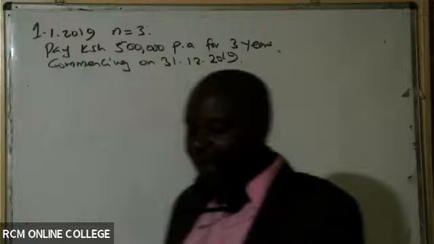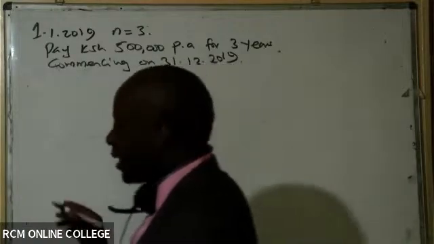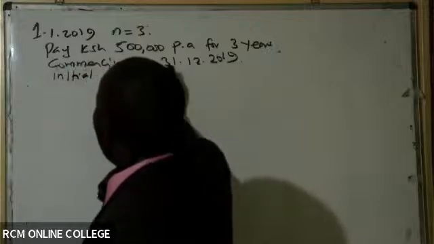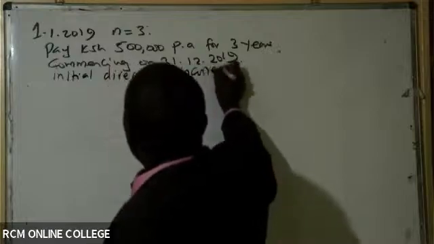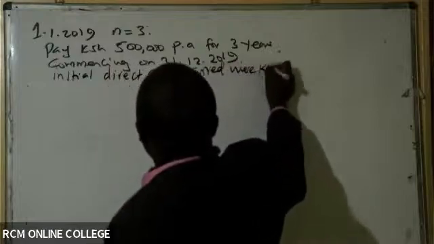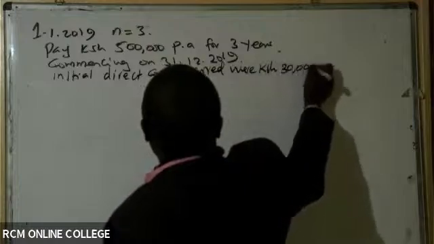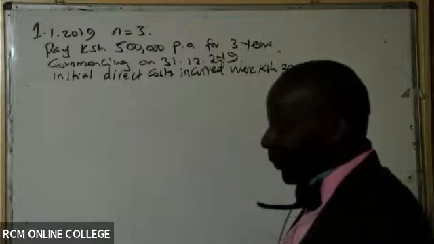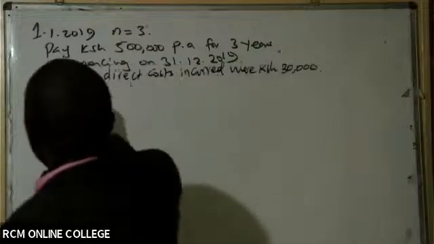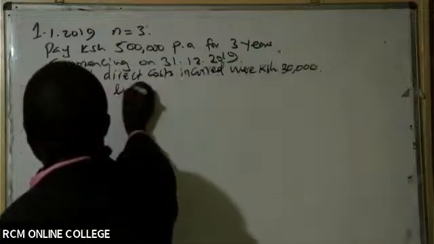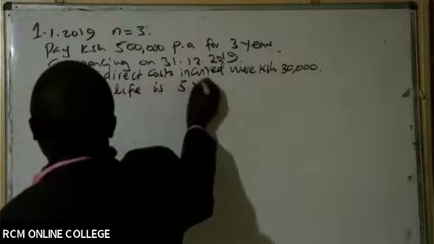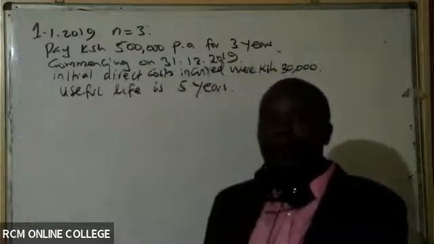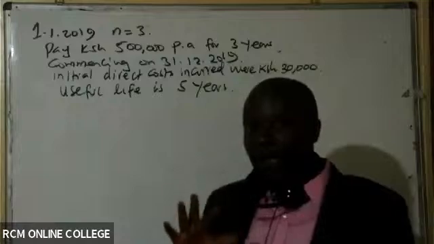We are told that the initial direct costs were Kenya shillings 30,000. We are also told in this case that the useful life is 5 years. So you can see, ladies and gentlemen, the lease life is 3 years. The useful life of the asset is 5 years.